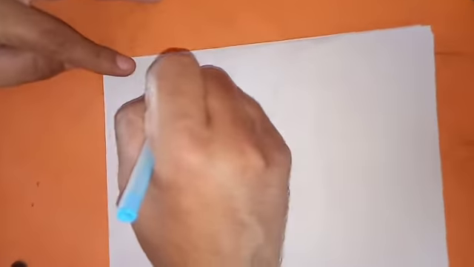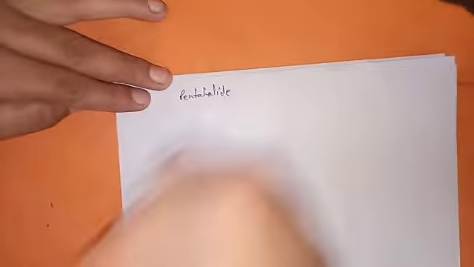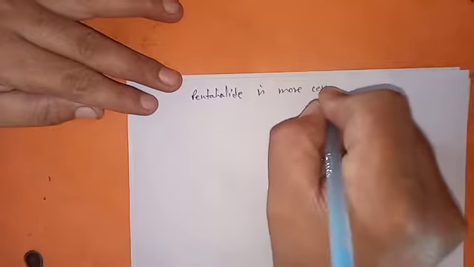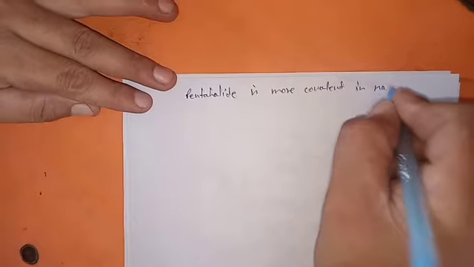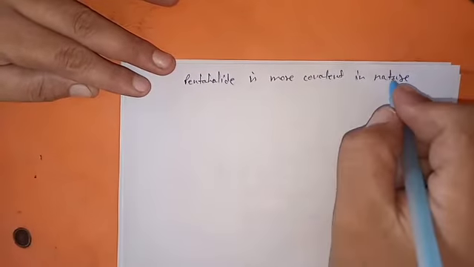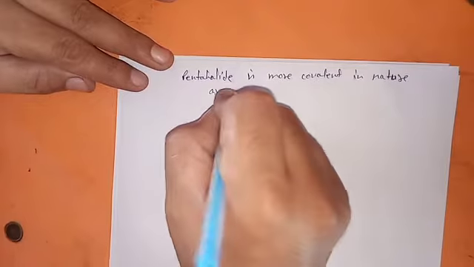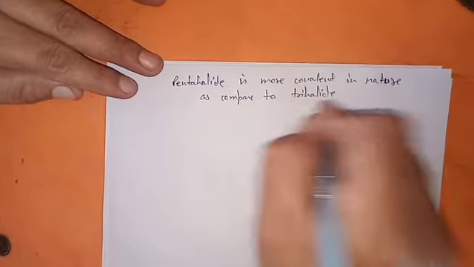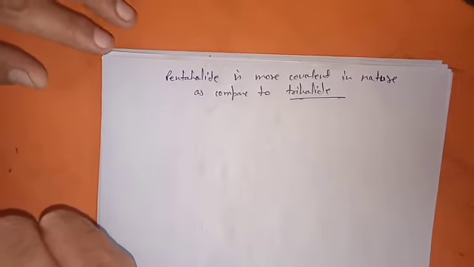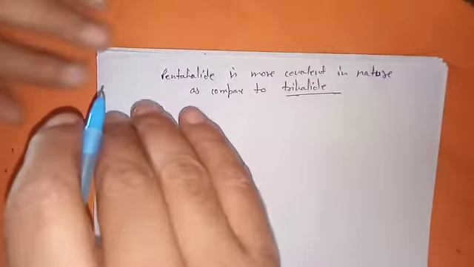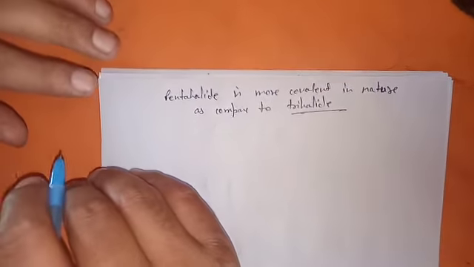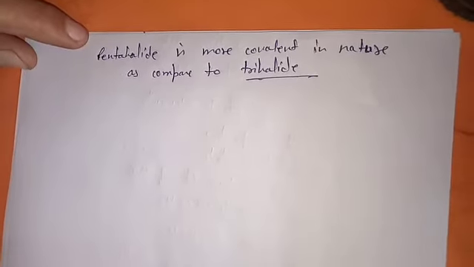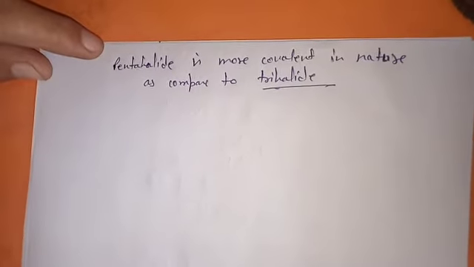Usually we know that pentahalides, this one is given as a question even in your NCERT book: pentahalide is more covalent in nature as compared to trihalides.